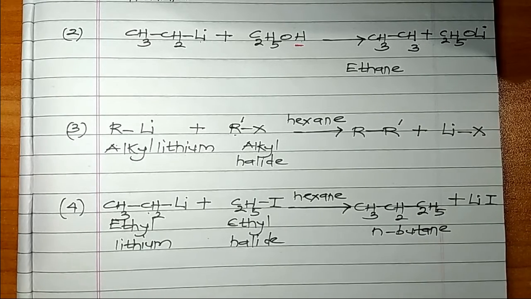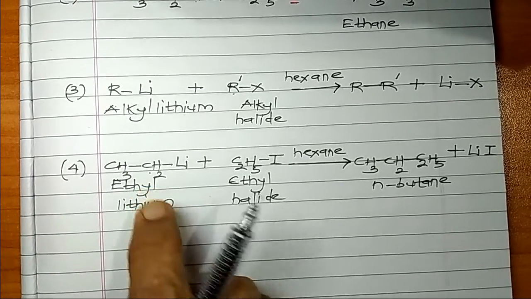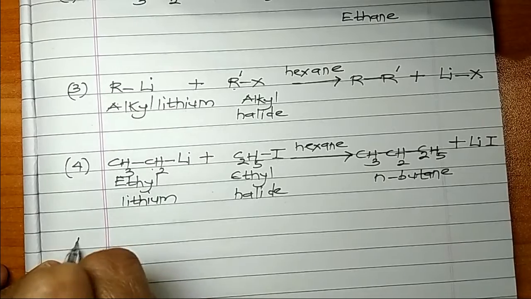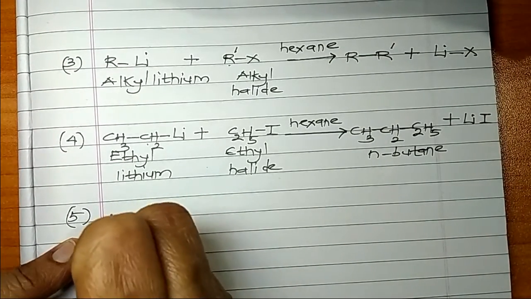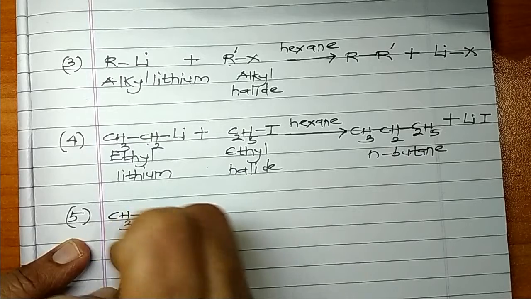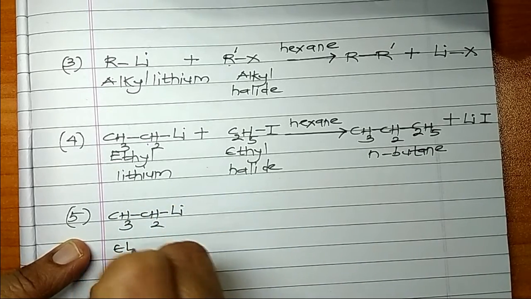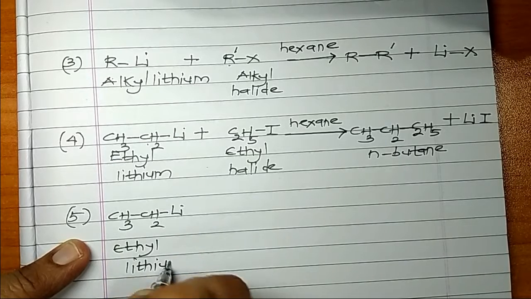Now, let us prepare something else. Here, the values of R and R dash were similar. So we'll take a different value and see what happens. Supposing now I take a compound like this. The other example is, if I take CH3CH2Li, same thing, I have taken ethyl lithium.